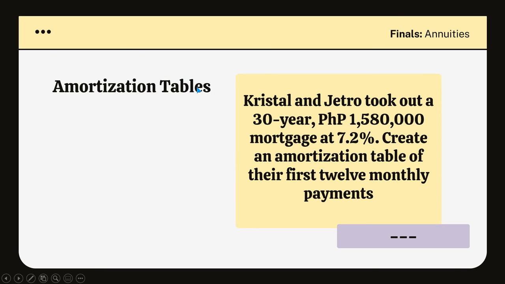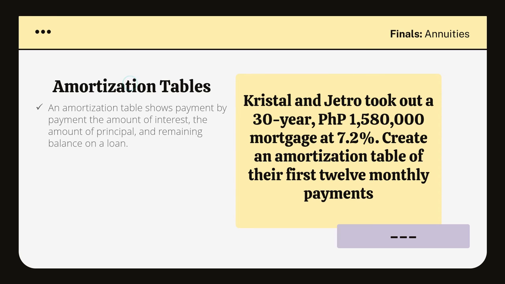Okay? So, ang tawag dyan ay amortization tables at pinapakita niya yung monthly pay mo. Usually, makikita mo to kapag nag-loan ka ng isang car or ng isang vehicle like a motorcycle. Okay? So, an amortization table again shows payment by payment the amount of interest and the amount of principal and the remaining balance of your loan.